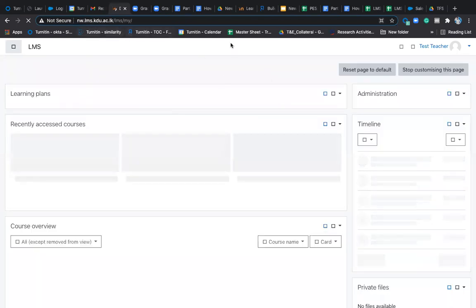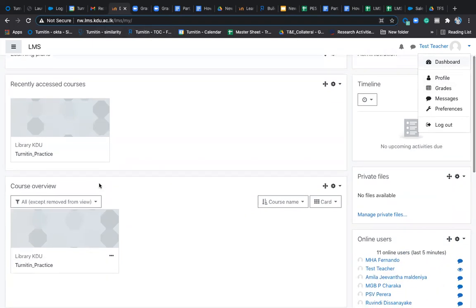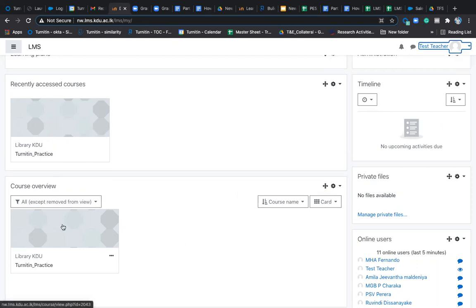It is showing as nw.lms.kdu.ac.lk. So you know this URL, you come here and log in as your instructor. Now I'm showing as test teacher here. The moment you log in, you will land here. You have courses assigned by your Moodle admin. You can click on the courses, and there is also recently accessed courses. Click on the course that you have.